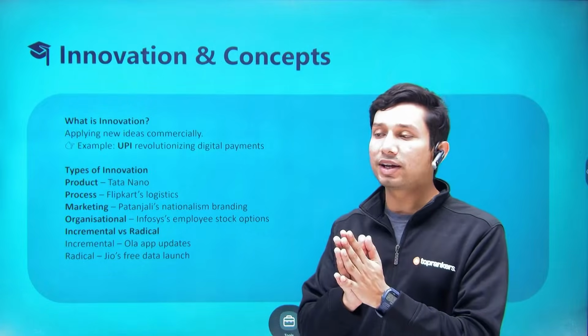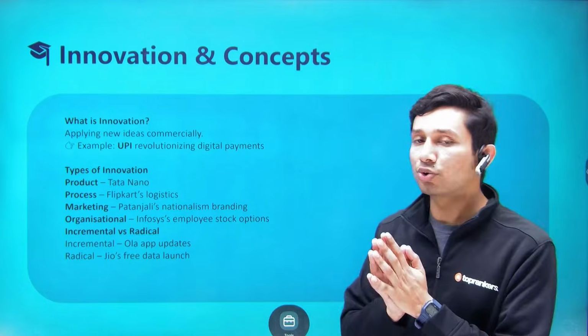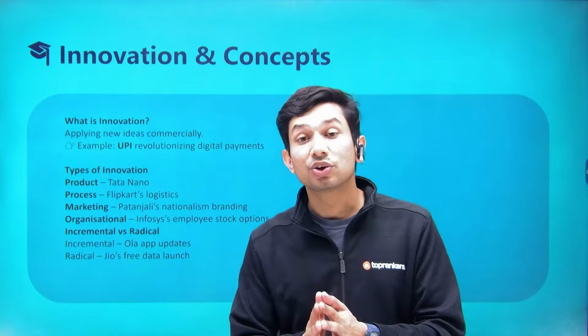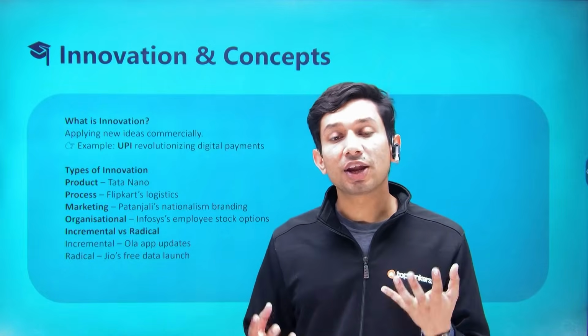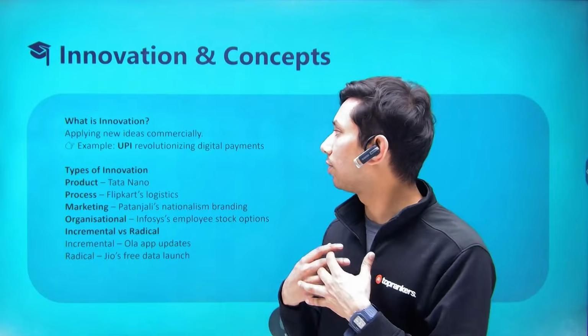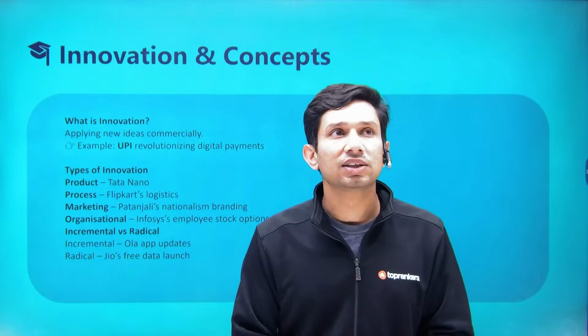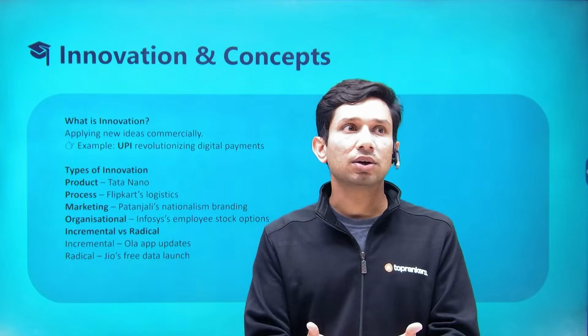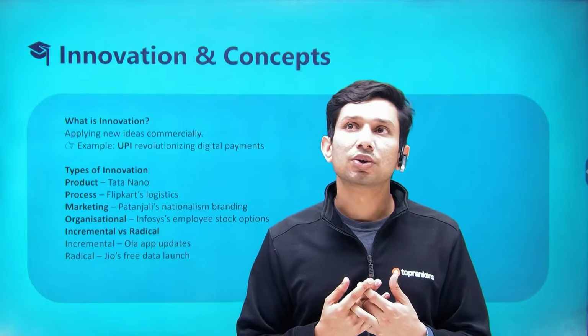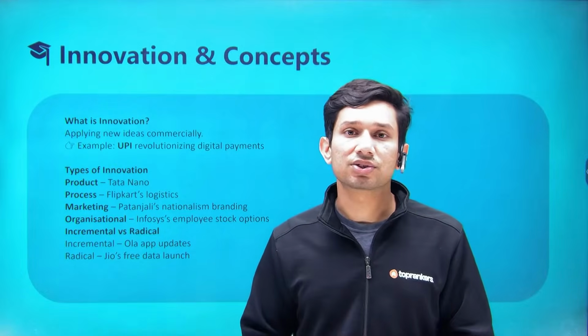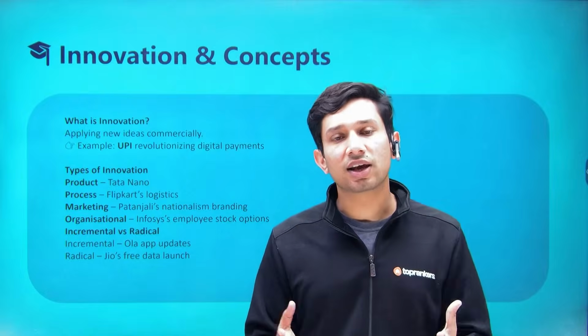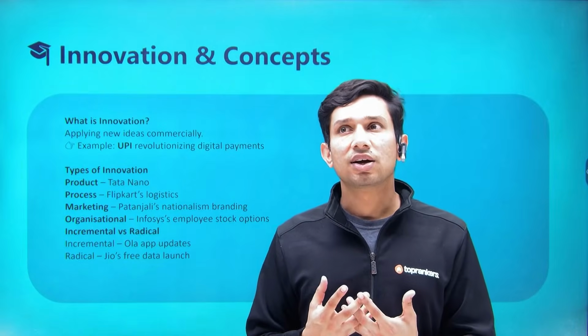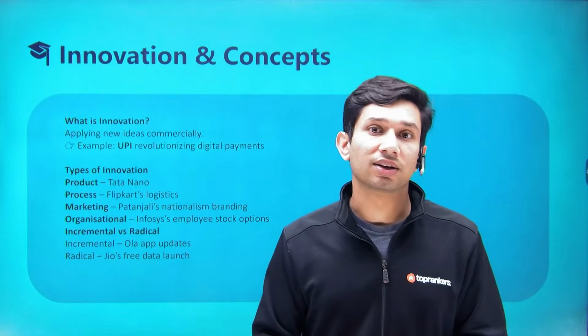Applying new ideas commercially is how you describe innovation. You need to think of something new and you need to make it possible commercially. Say, for example, the first person who thought of flying aircraft invented the aircraft. It did not become an innovation then.